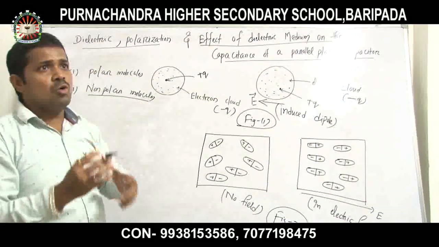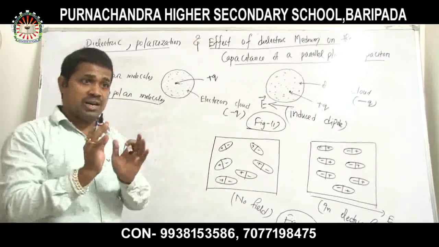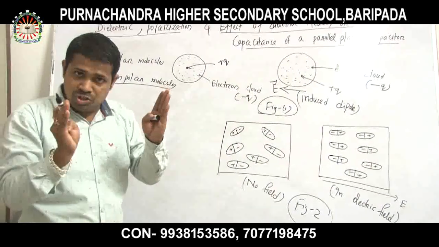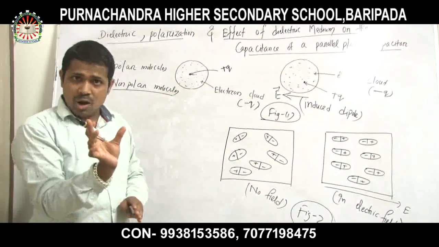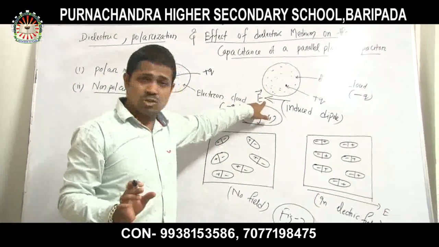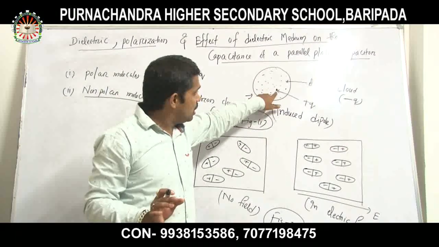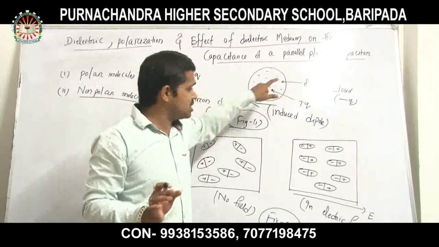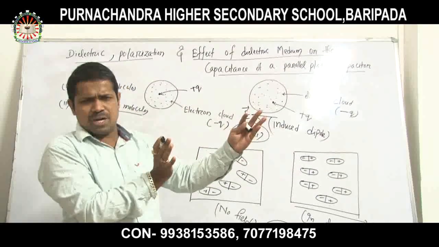As we know from the discussion of the electric dipole, what is an electric dipole? An electric dipole consists of two charges separated by a small distance. The same concept is here. Due to the application of the electric field, the center of gravity of the positive charge and the center of gravity of the negative charge become a little bit separated.